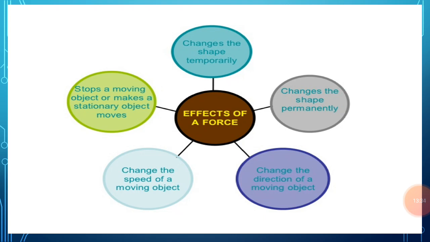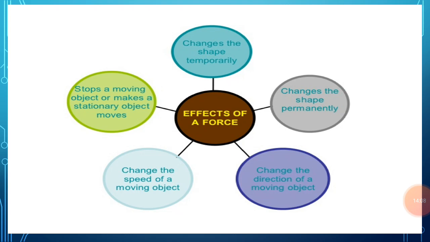First one is that a force can move a stationary object. For example, take a rubber ball and place it on a table. Now gently push that ball along the surface of the table. We will observe that the ball begins to move. Thus, the ball at rest, or a stationary ball, begins to move when a force of push is applied to it. So this example shows that force makes a stationary object move.